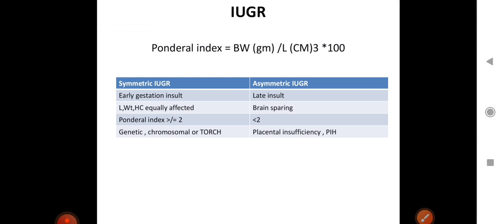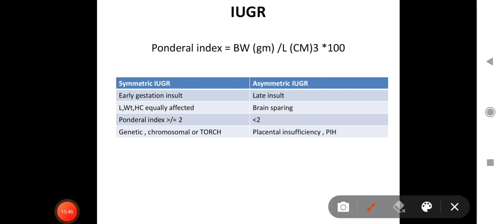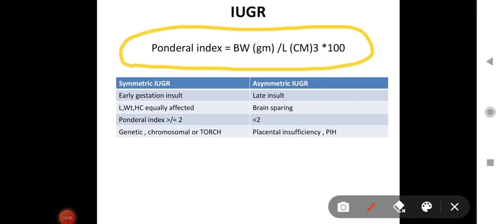Now the next topic, which is very common and asked quite frequently in exams, is IUGR. First have a look at what the ponderal index is. Ponderal index is birth weight in grams divided by length in centimeter cube, multiplied by 100. So gram per centimeter cube into 100 is the ponderal index formula, and there are two types of IUGR: symmetric IUGR and asymmetric IUGR. What is symmetric IUGR?